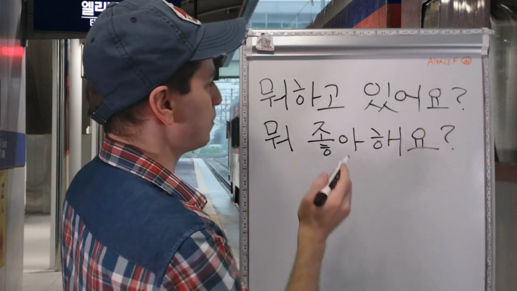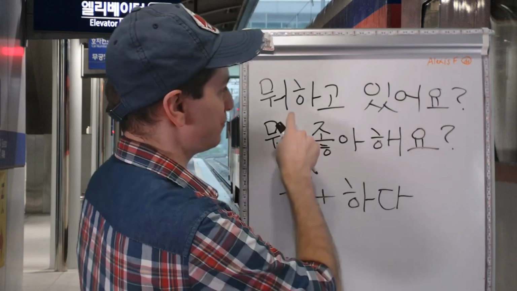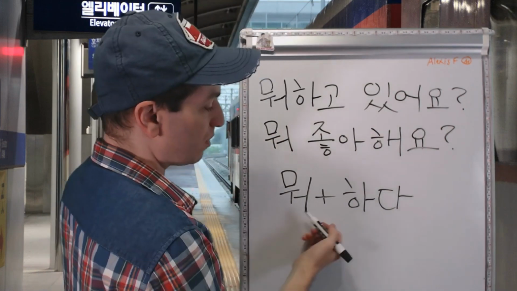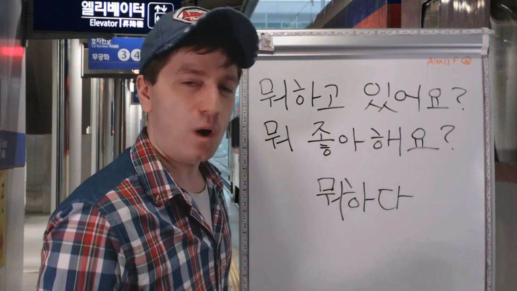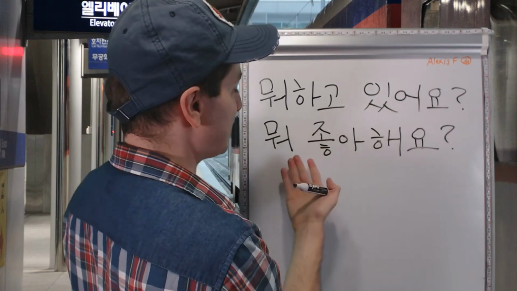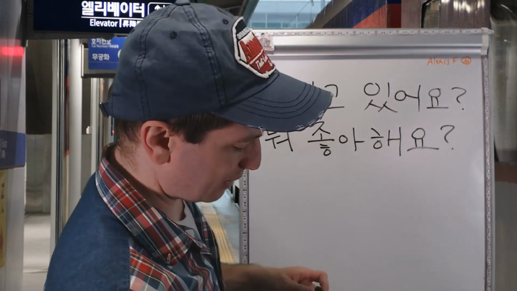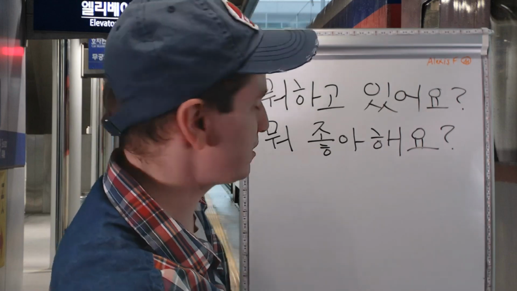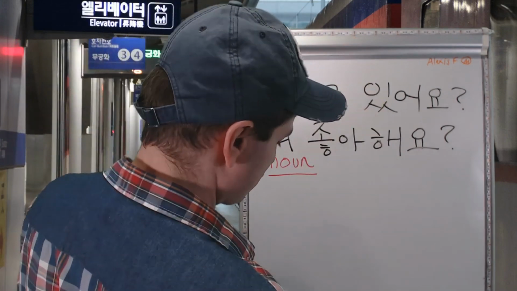I should point out though, anytime you're using 뭐 with 하다, for example, 뭐 하고 있어요? What are you doing? Literally, anytime you have 뭐 combined with 하다, there's no space. 뭐 하다, literally to do what. So we have 뭐 하고 있어요? What are you doing? And 뭐 좋아해요? What do you like? Well, I like BTS. 좋아해요. Say 뭐 좋아해요? 파스타 좋아해요. Just like that. So let's move on to our next word.